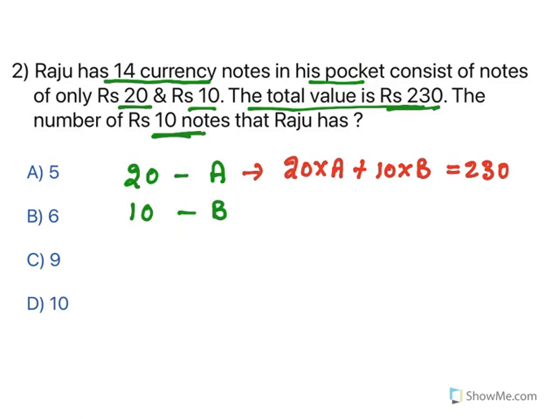So you need to learn to write such kind of equations. Understand this. The worth is 20 rupees, this is the number. So when you multiply, you will get this amount, and the worth is 10 rupees and the number is B. So when you total this, you will get 230 rupees.